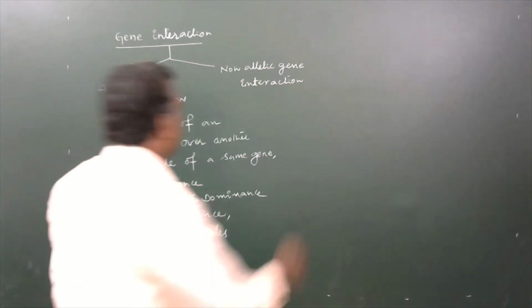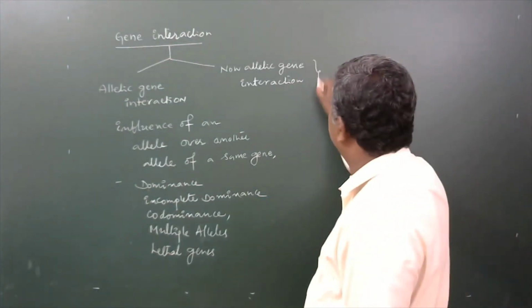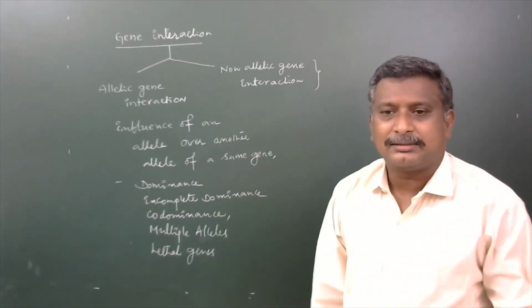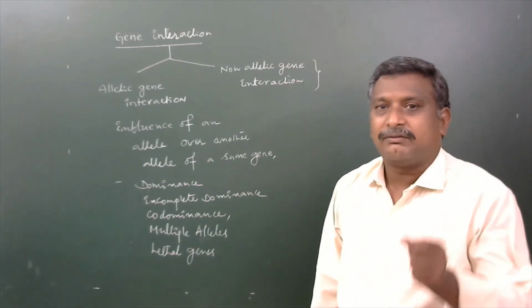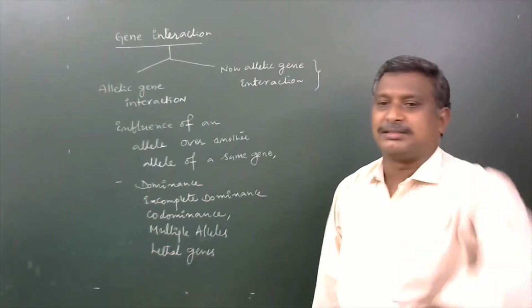Okay. Now, for non-allelic genic interaction here also which one is going on? Influence of an allele of a gene over other allele of other gene.